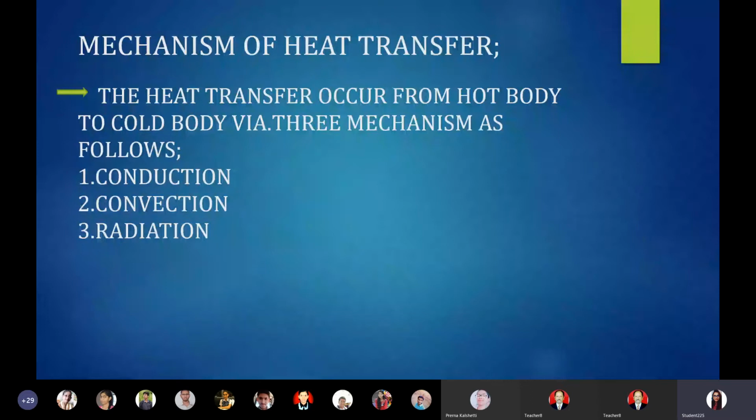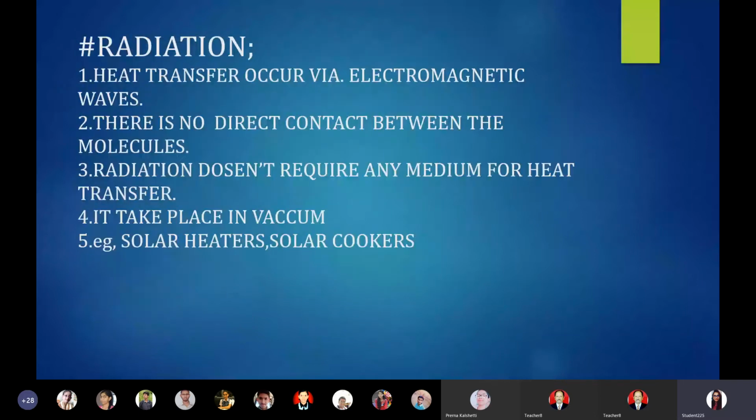Then we have overlooked to the mechanism of heat transfer, which is conduction, convection and radiation. In conduction, there is the transfer of heat from one atom to its adjacent atom without actual mixing of atom. Such transfer is known as conduction. Convection is opposite to conduction, where there is the transfer of heat from one atom to its adjacent atom with actual mixing of warmer portion to cool portion of same material. In case of radiation, it is a kind of heat transfer mechanism which takes place through the electromagnetic waves.